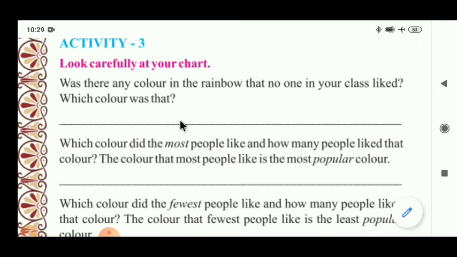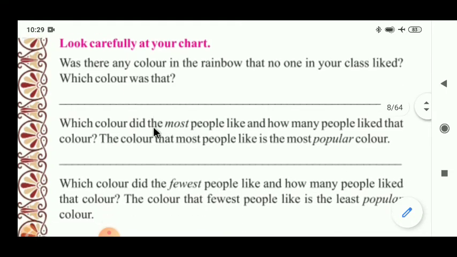For example, indigo is not in the list. So we have to write a color name which is not included in our chart list. For example, here I take indigo. So the answer becomes: in our class, no one liked indigo color.